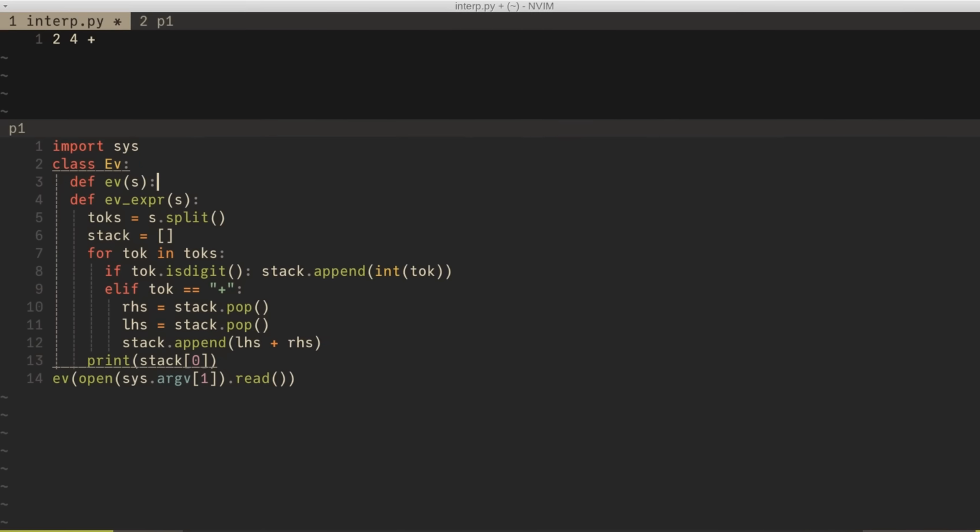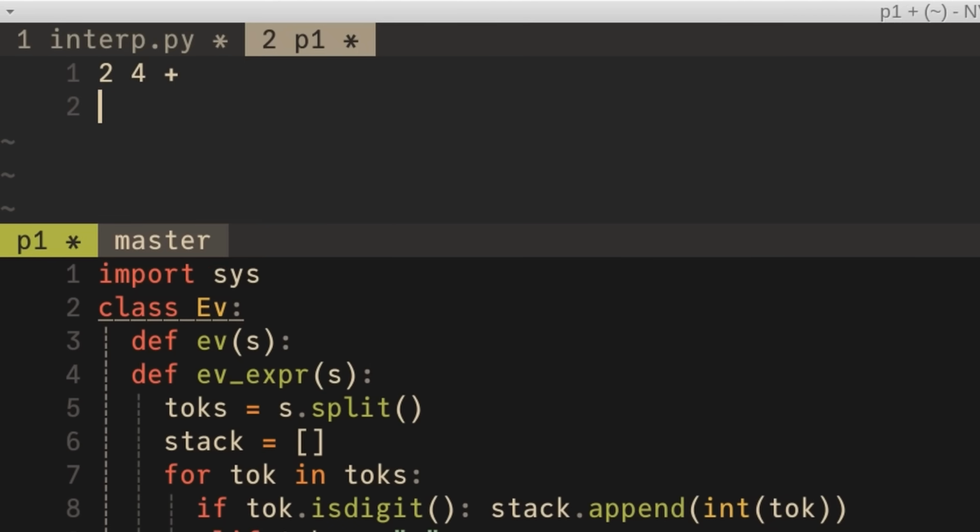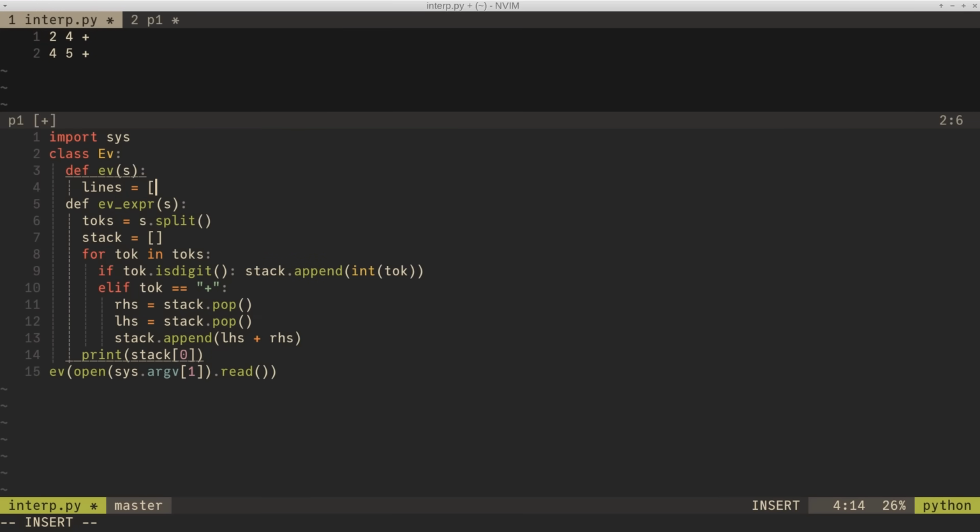That's going to be my top level evaluator that will take in lots and lots of expressions and do something with them. Now I've got to take my file in, and let's actually make this do something. So we'll now say 4, 5. Let's just keep the plus to keep it simple. So we've now got 2 expressions in input. So I've now got to break my input file up by new lines. And I think this might be a theme of this video. We're going to use the split thing again, which is just this wonderful cheaty function for today's purposes. So what we're going to do is split the input by new line characters. So that will hopefully give me 2 lines.